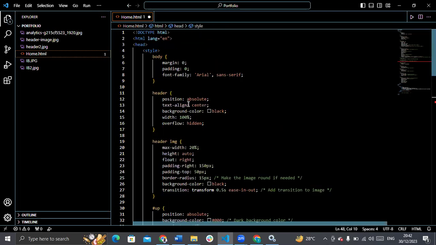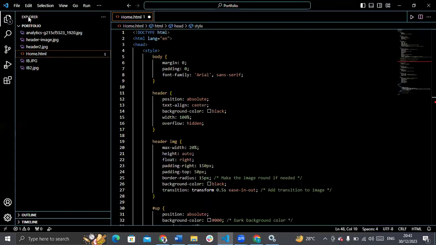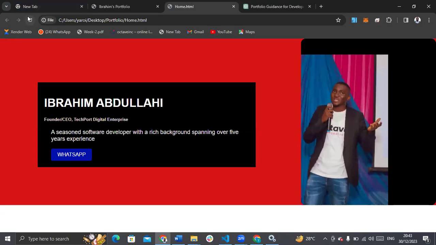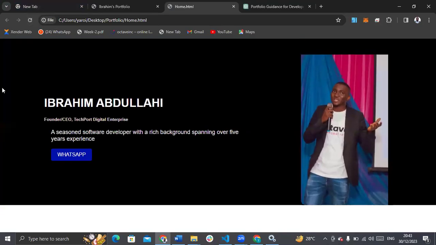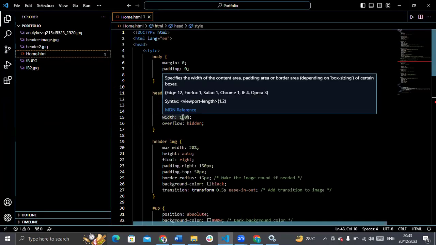Sorry, where was I? Here, okay, background color black. Width. This width, 100%. The width is the horizontal orientation of the header. Let's see what it means.